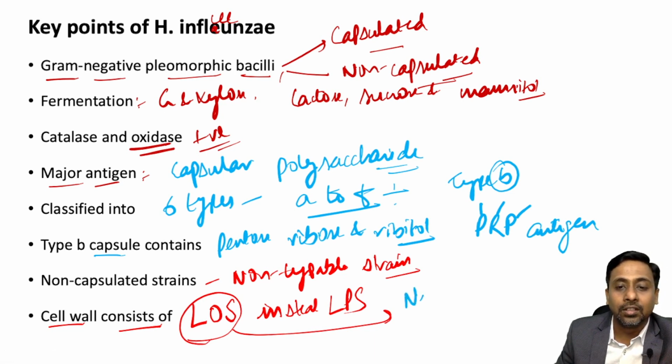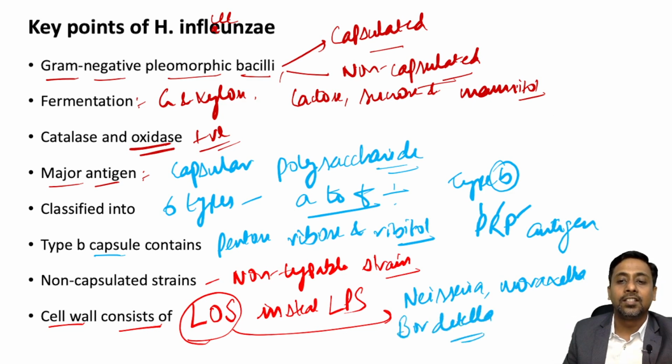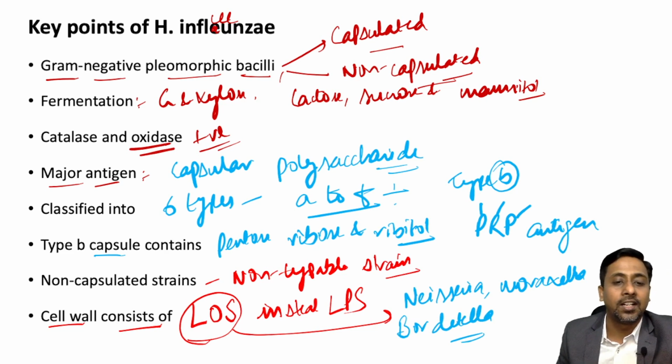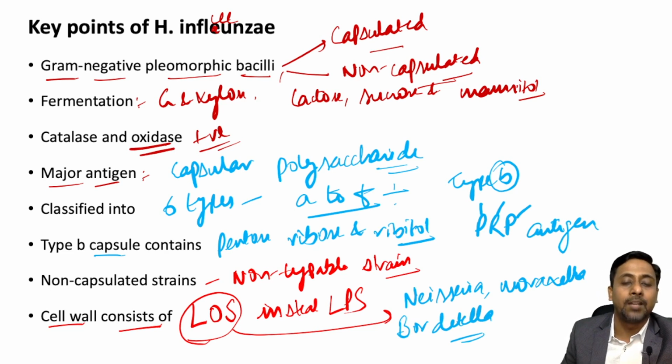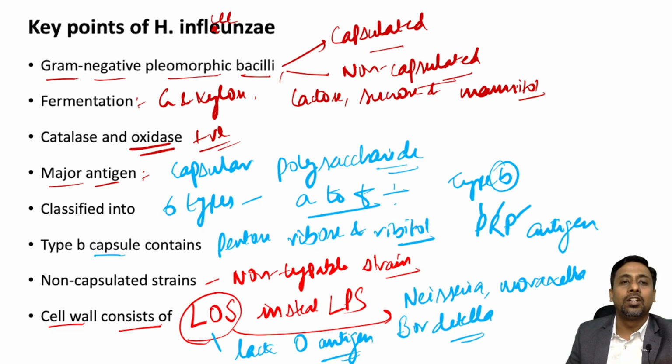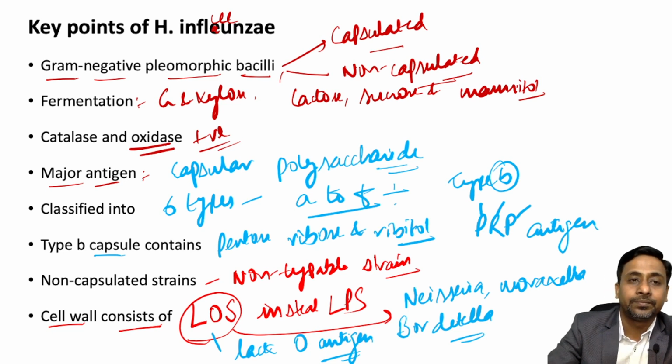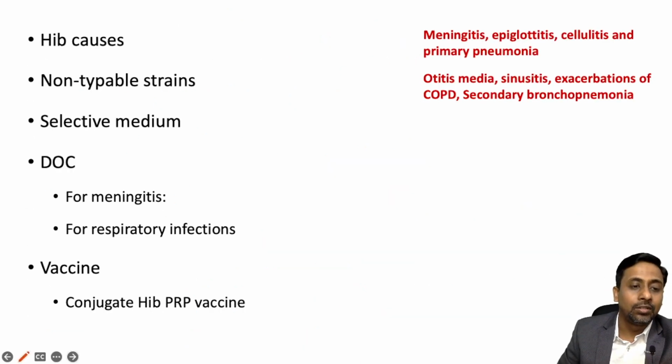Neisseria, Moraxella and Bordetella contain lipo-oligosaccharide instead of LPS. And what is the difference between lipopolysaccharide and lipo-oligosaccharide? This lacks what? The O antigen. This lipo-oligosaccharide lacks the O antigen.